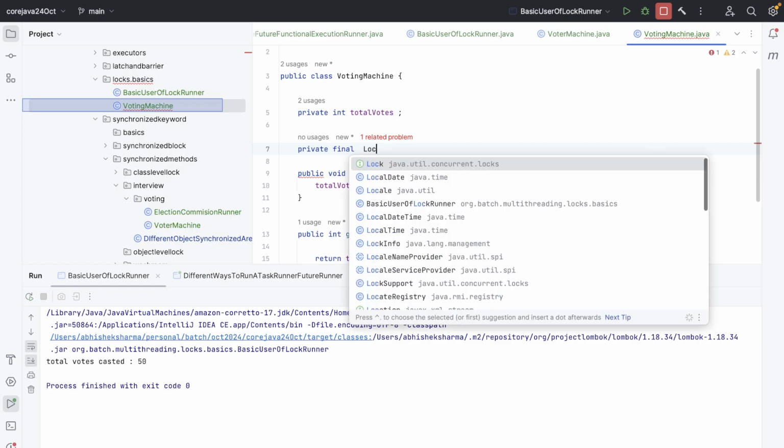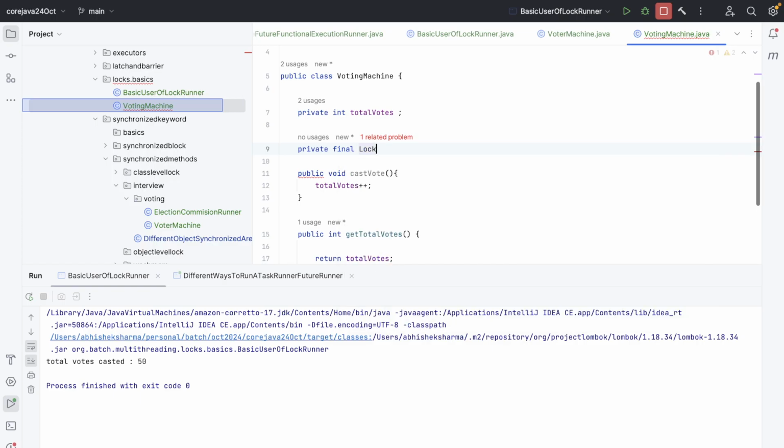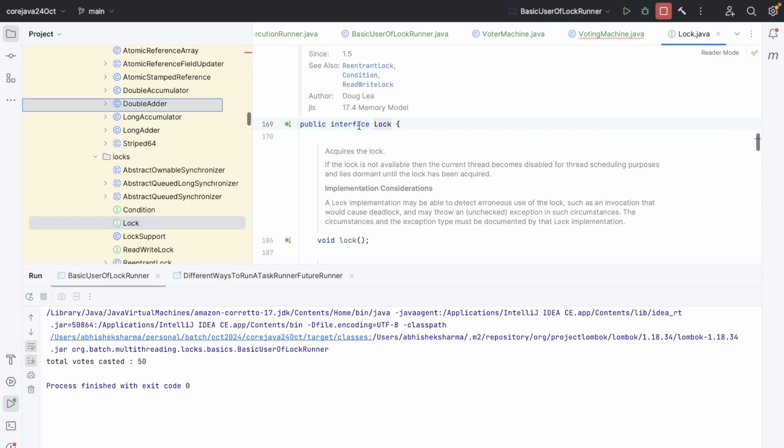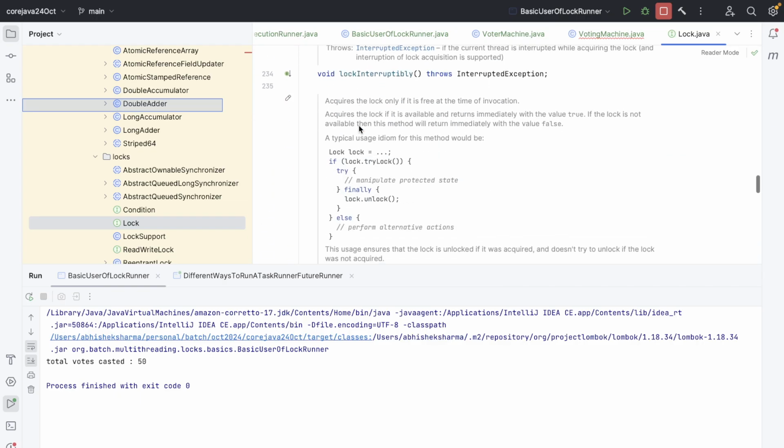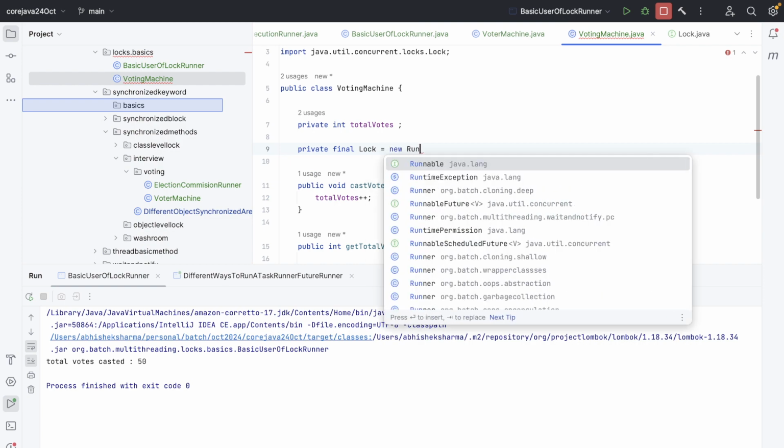Why? If someone changes the lock, then what's the meaning, right? Whatever lock I have put, the lock should be that same lock. If someone is able to change the lock, then the lock has no sense, right? If you put a lock on the door, you have the key, then you will be able to open it. If someone is able to change the lock, then what's the use of your lock? So it should be final also. And Lock is an interface, right? And it will have many methods, so what class we are going to use is